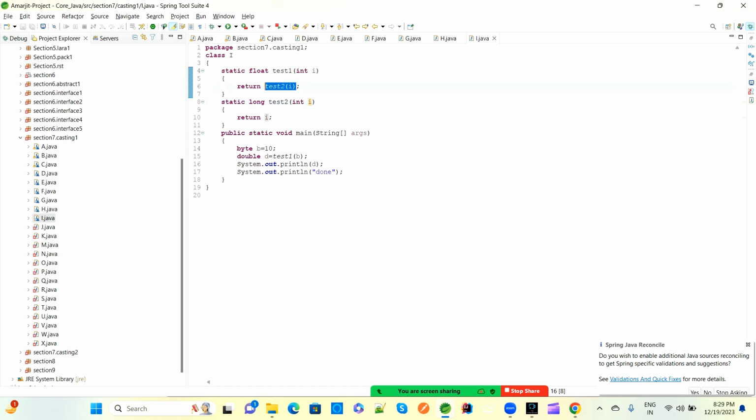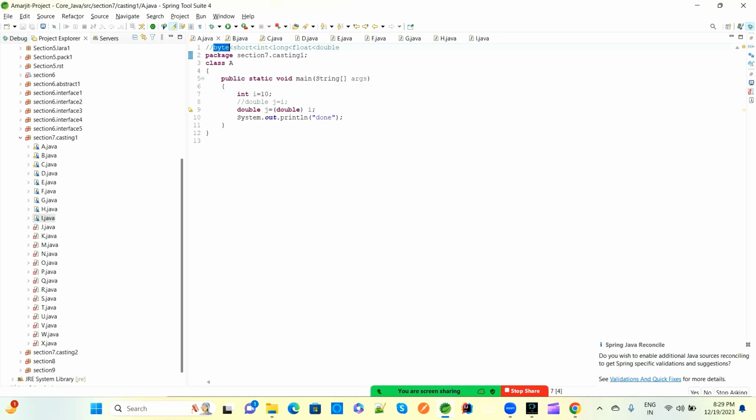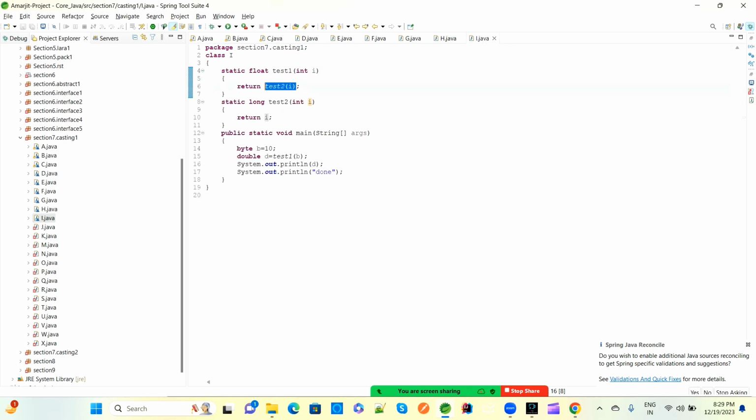So the return type here is long, with I as 10, so the long 10 value is there. Now he wants a float. So this is a long value, okay, and he wants float.